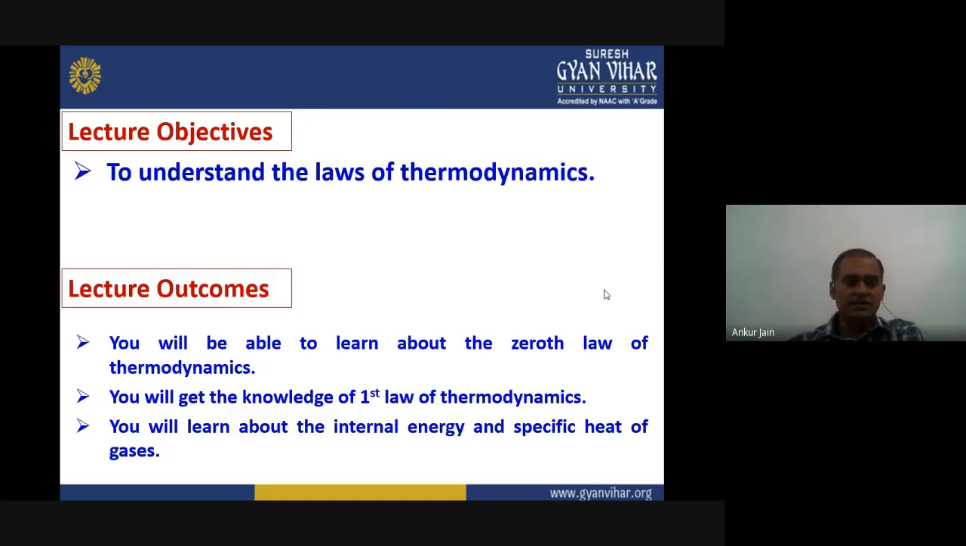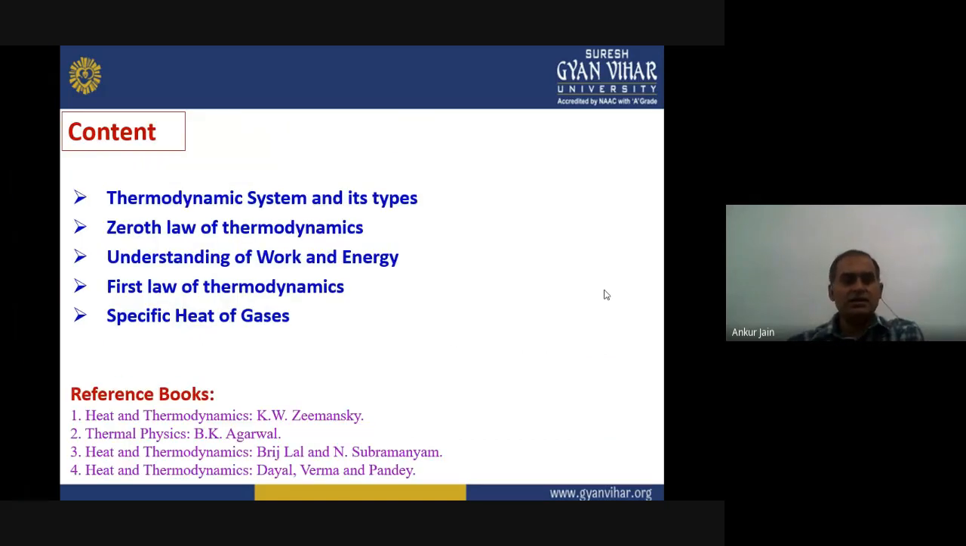To achieve these objectives and make you learn a lot of things, the content of today's lecture is divided into thermodynamic system and its types. The second topic is related to the zeroth law of thermodynamics. We will understand it by some example also. Then the third topic is related to the understanding of the concept of work and energy.